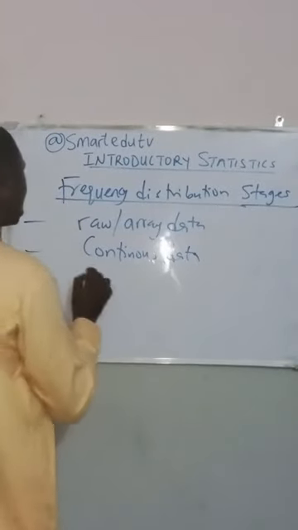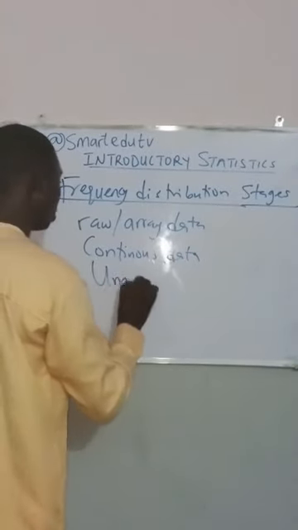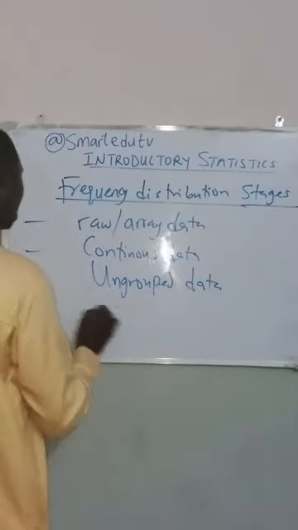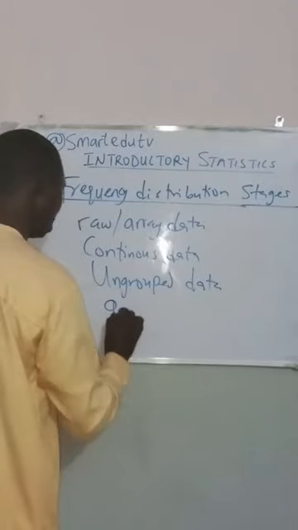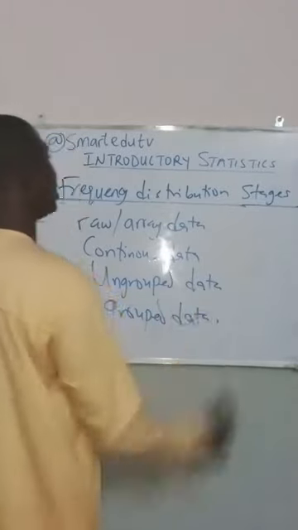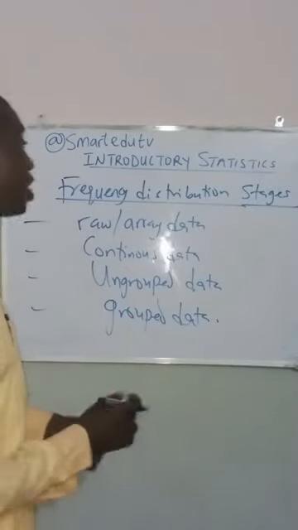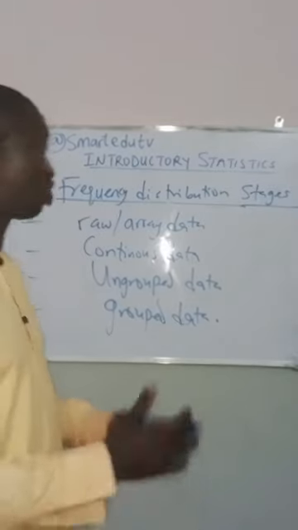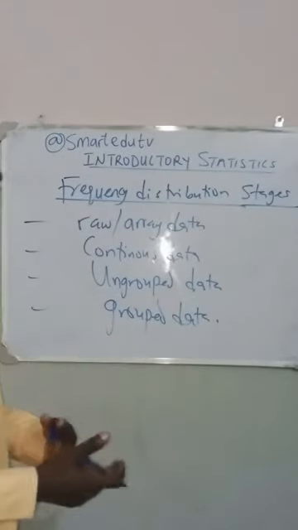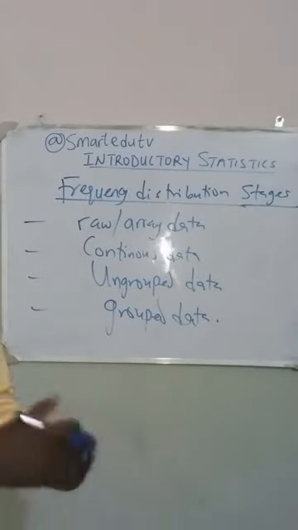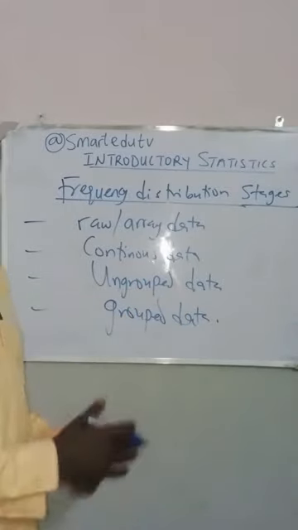The third stage is the ungrouped data. And the last stage is the grouped data. These are the stages of frequency distribution: the raw or the array data, the continuous data, the ungrouped data, and the grouped data.